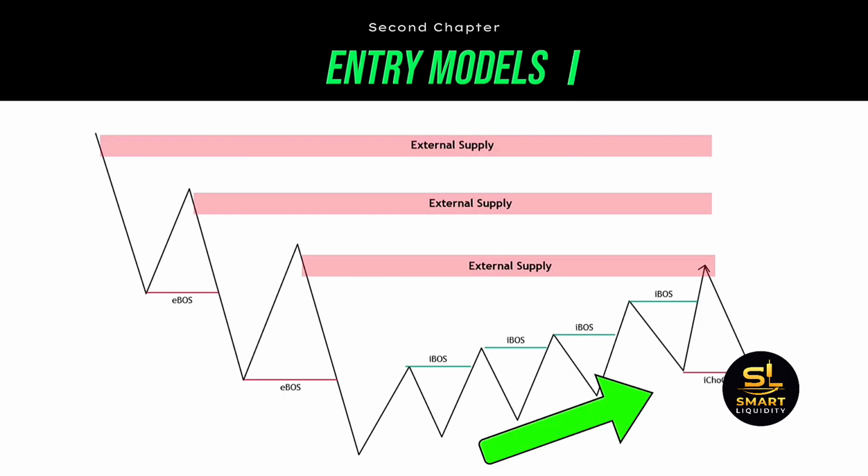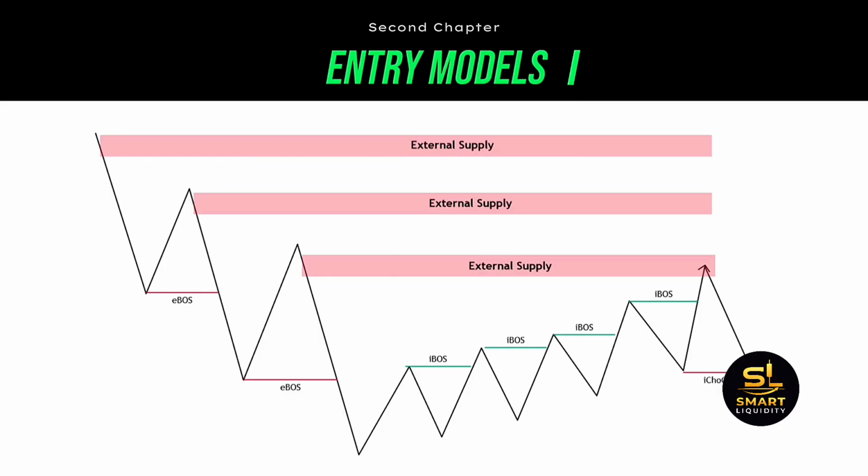And as we have said in the first chapter, the pullback is a low time frame uptrend. So price action creates internal bullish breaks of structure. Knowing we have a supply zone right above, we would expect the pullback to end near the supply zone. So the price rejects down from the supply. But pay attention, as most traders would probably just sell short right at the touch. And that can be a viable option.